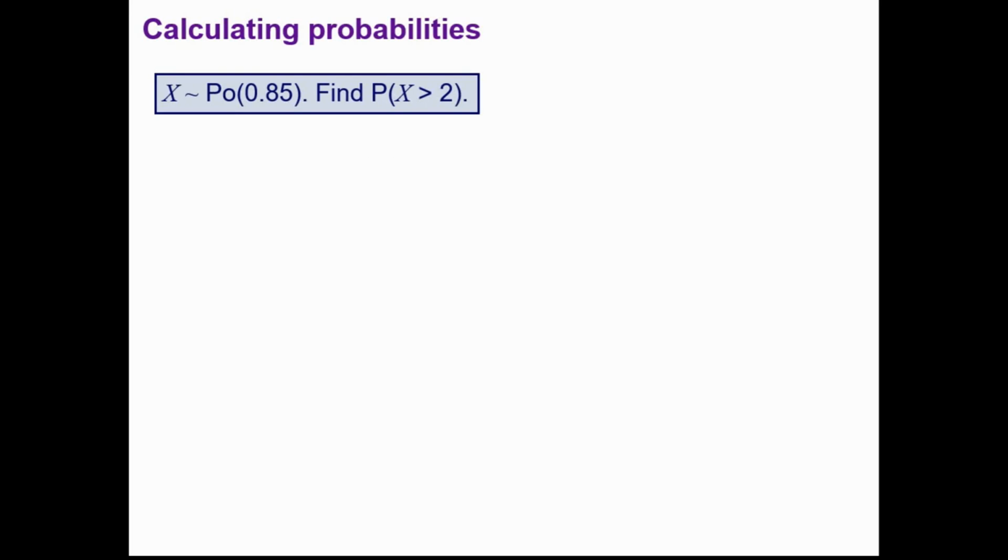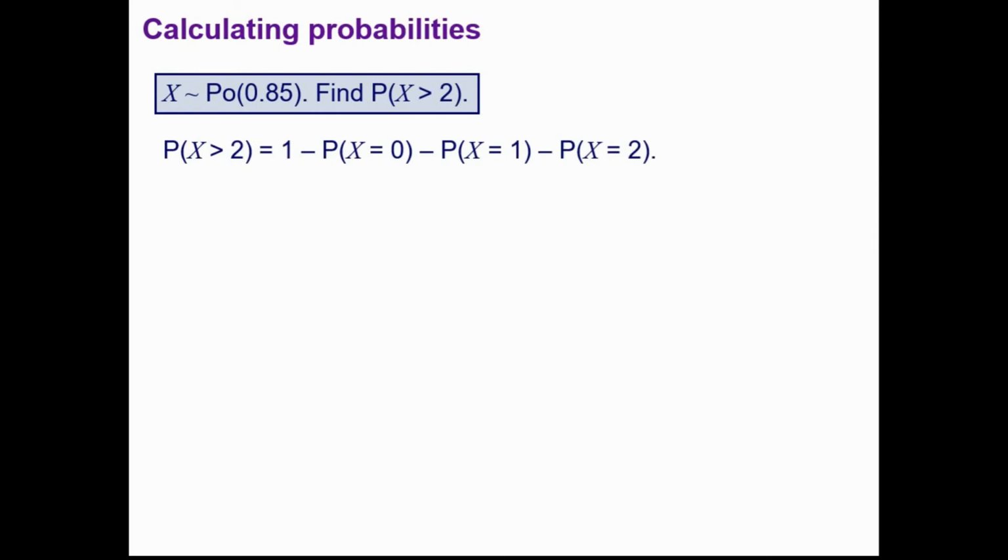We could also be asked to find the probability that x is greater than a number or less than, so inequalities. If we were asked for the probability that x is greater than 2, that would actually be difficult to work out as it is, because we know that x could happen an infinite number of times.